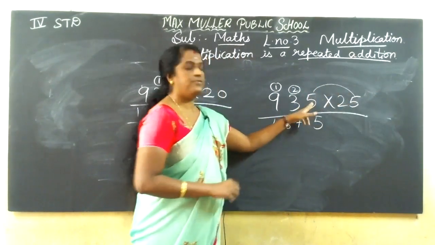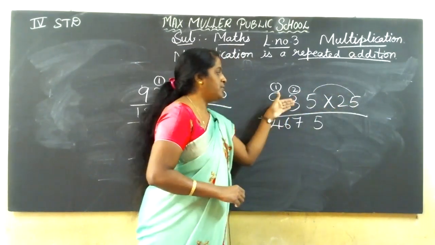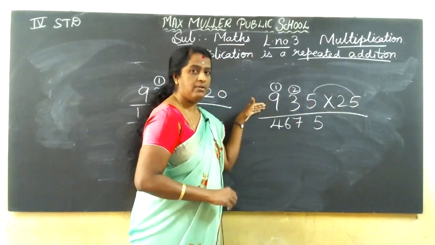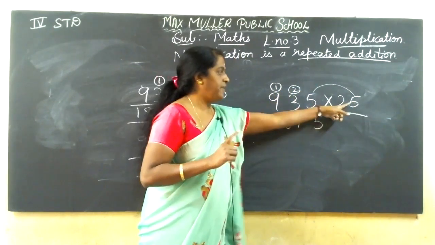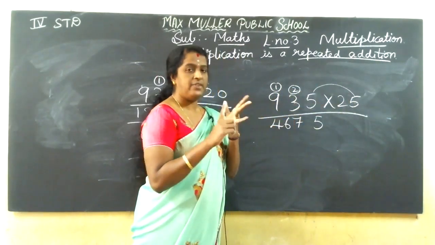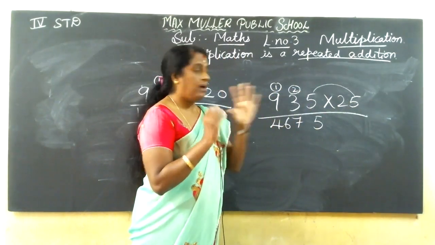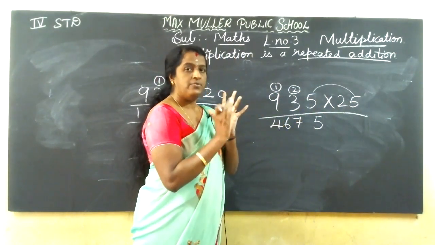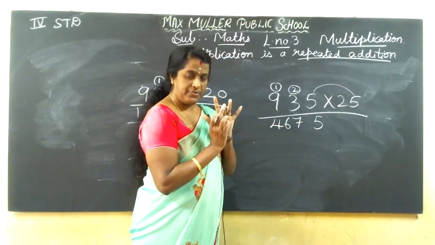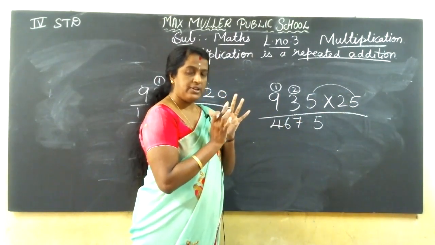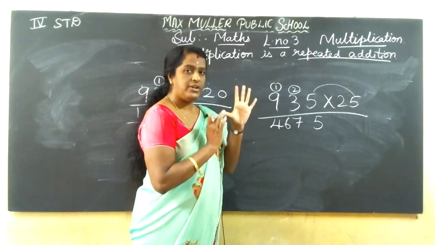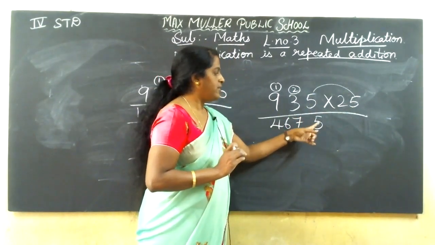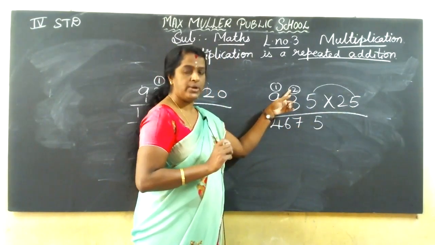First, we have to multiply everything from this number. 5 ones are 5, 5 twos are 10. You should stop at the number that is there in the tables. 5 ones are 5, 5 twos are 10, 5 threes are 15, 5 fours are 20, 5 fives are 25. Here I have written 5, carry 2.